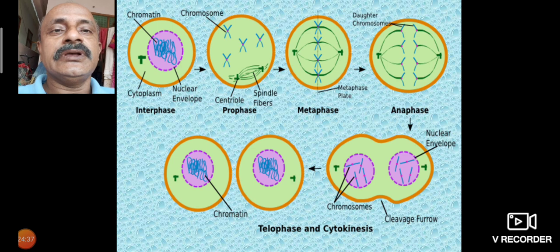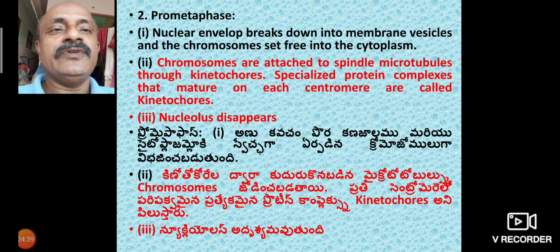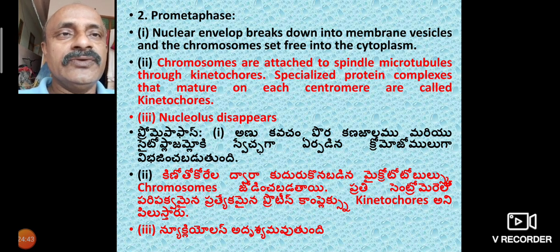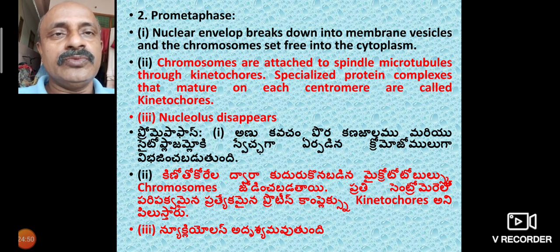Interphase: how many stages are there? What are the important ones? Prometaphase. The nucleus and nucleolus break down into membrane vesicles, and the chromosomes are set free into the cytoplasm.